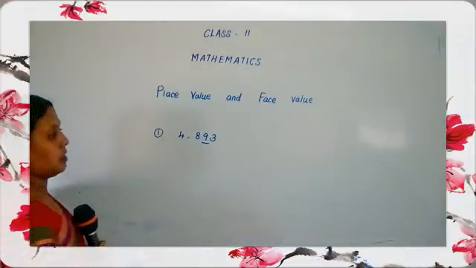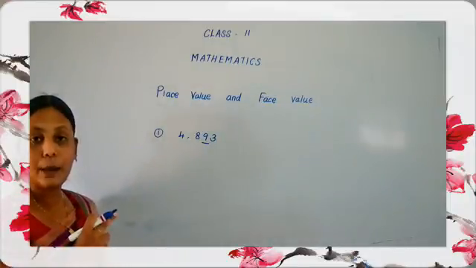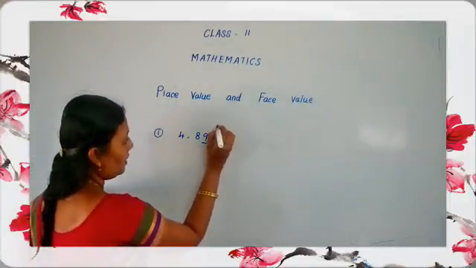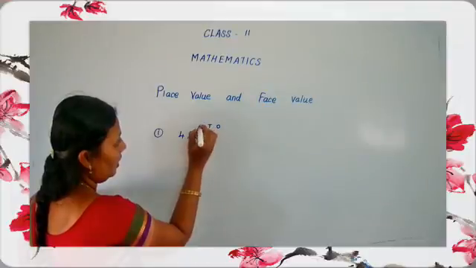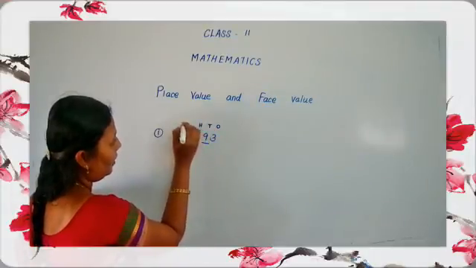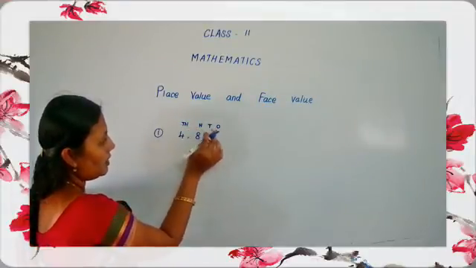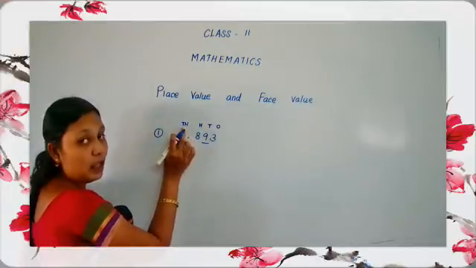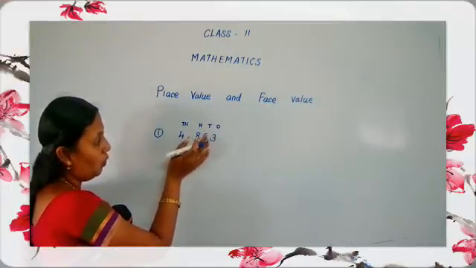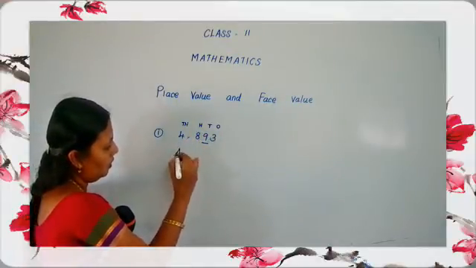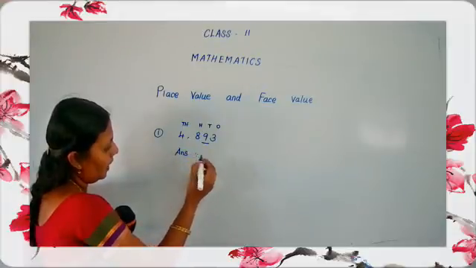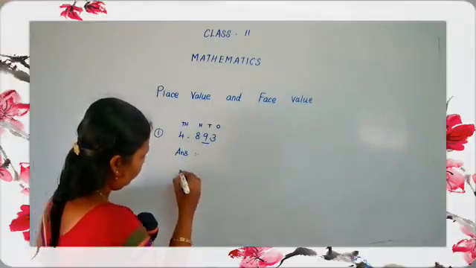First step, we have to mention the periods: ones, tens, hundreds and thousands. First we have to find the period, then write the answer for face value.